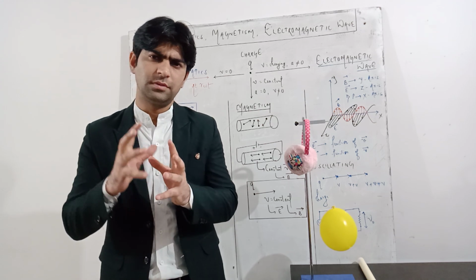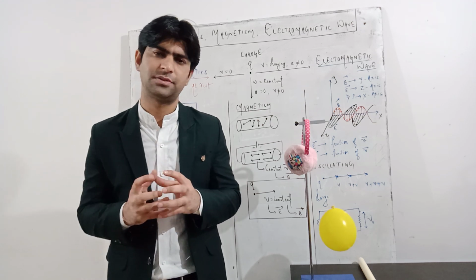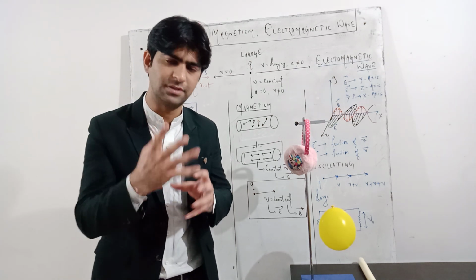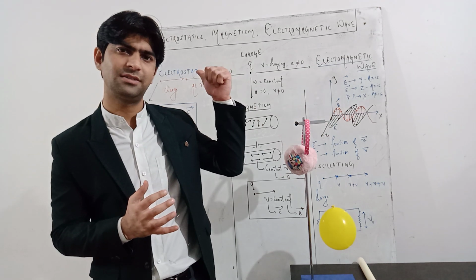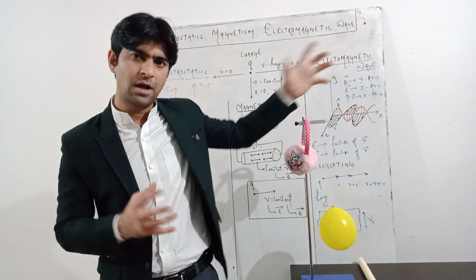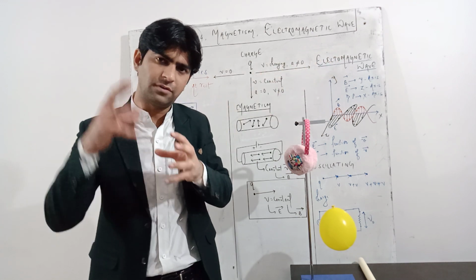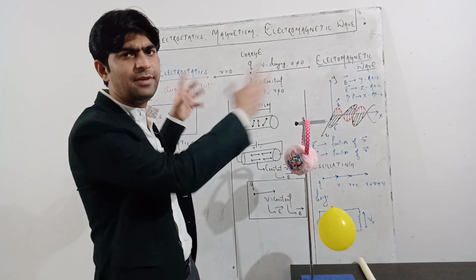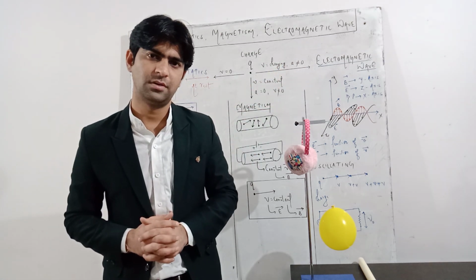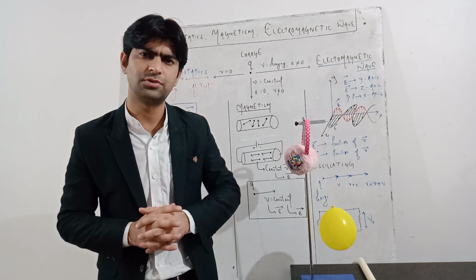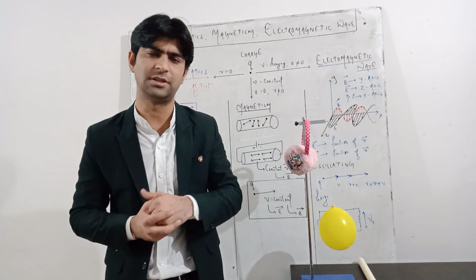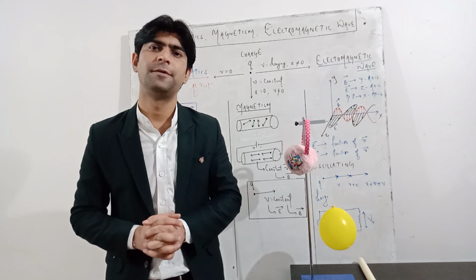So the different positions of charges produce different effects, and that's what we are going to discuss today: electrostatics, magnetism and electromagnetic waves. How the different positions of the charge produce different fields, the different streams of physics. I have a very simple demonstration also to show you the portion of electrostatics. We'll have a detailed discussion on this maybe in the later stage.